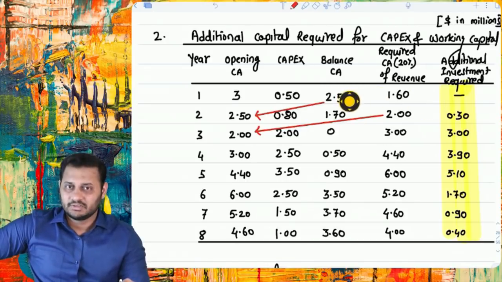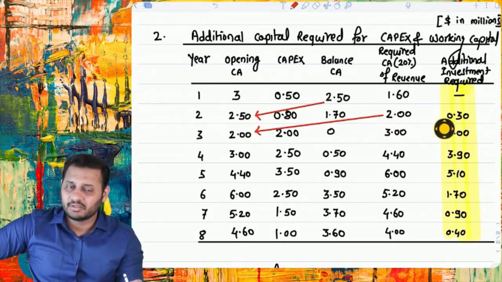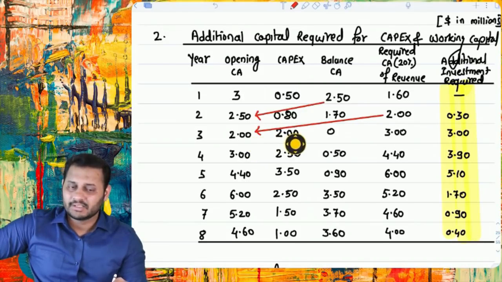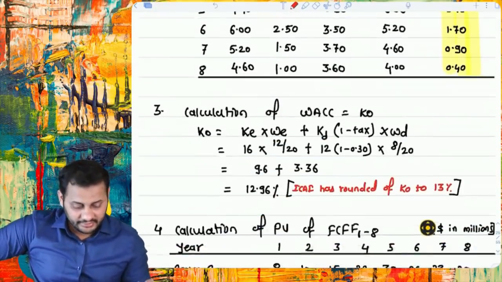So this balance, which was higher, will be carried forward to the next year. So 2.50, then we need capex of 0.80. We will use the cash from the current assets. The balance in the current assets will be 1.70, but 20% of the revenue says that the balance in the current assets should be 2. So it is the current balance, but the balance should be this. That means we have to invest this much in the current assets so that the balance will become 2, which will be the opening of the next year. Then 2 is required as capex, so there is no balance in the current assets, but the balance required is 3. So invest 3, and this process will continue for all the 8 years.